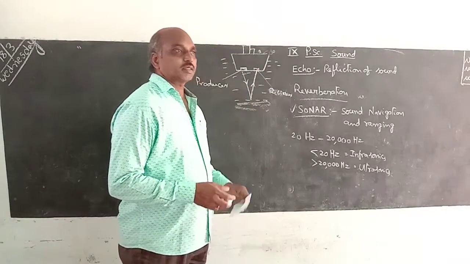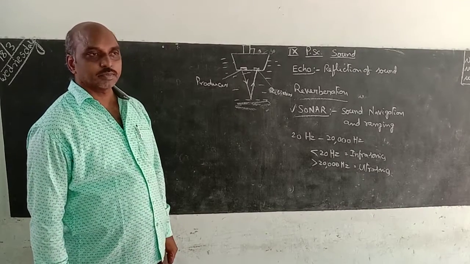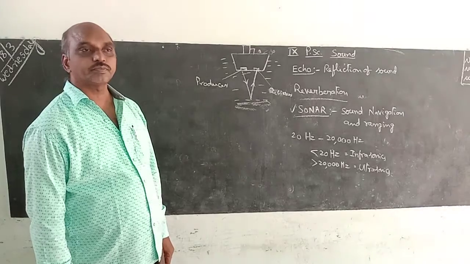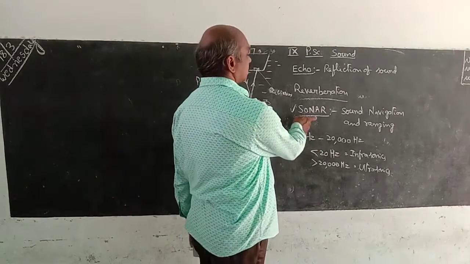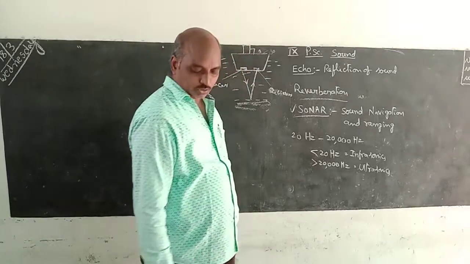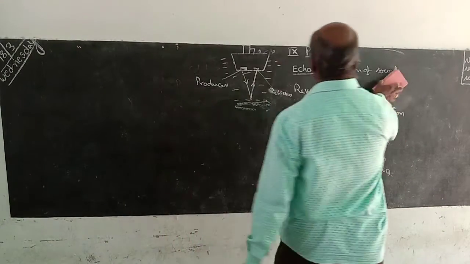If I calculate the time and distance, we can find out the distance and nature of objects also. The process is called sonar. Sonar means sound navigation and ranging. I will explain two of the problems in this chapter.